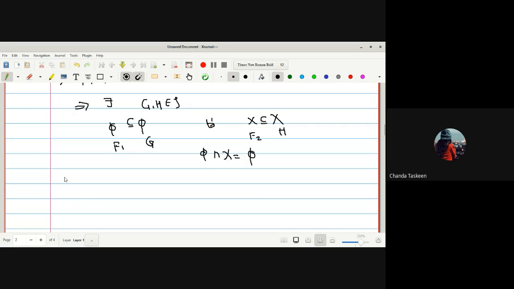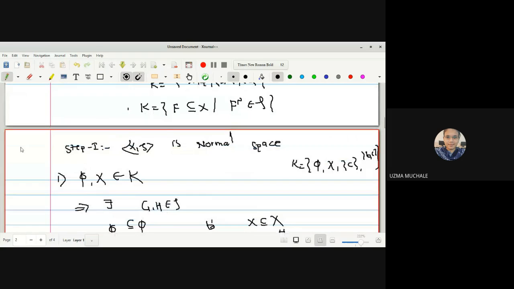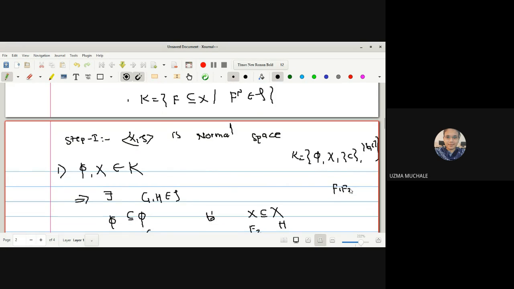No, you cannot say that. You have to go for the case 2. For every two disjoint closed sets we have to do it, no? What is the definition of a normal space? F1, F2 are any two disjoint closed sets. For any two disjoint closed sets, we have to find two disjoint open sets, one containing F1 and another containing F2. Okay, so simply we have considered the case 1. Let us go for the case 2.